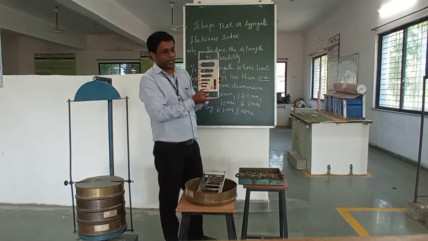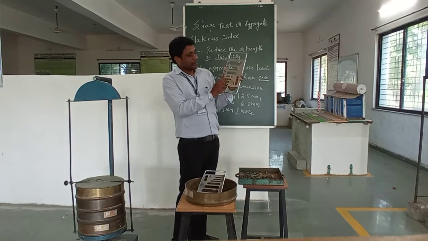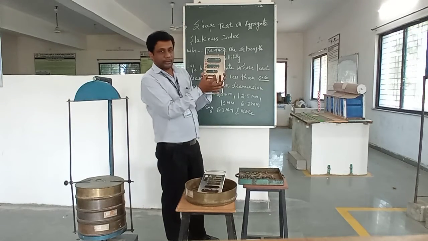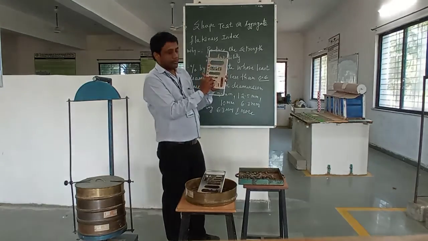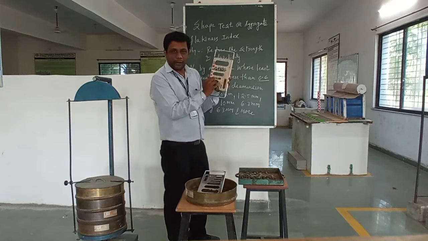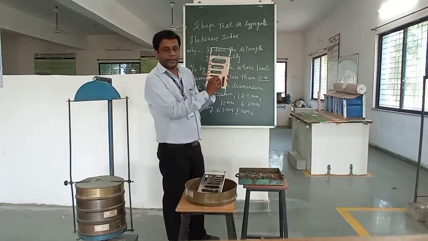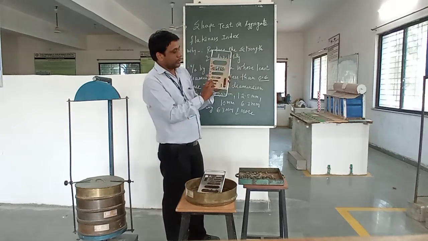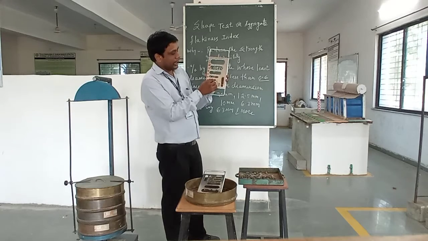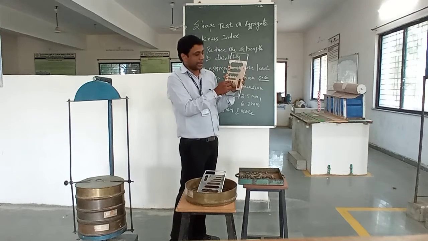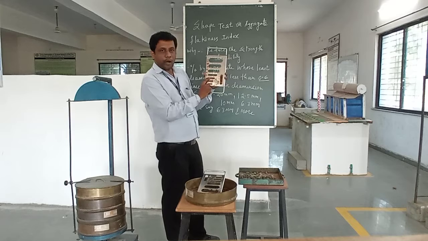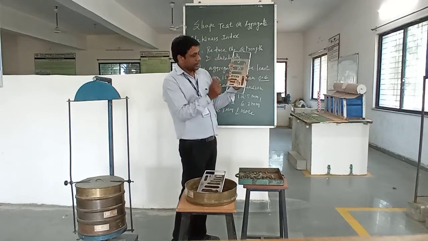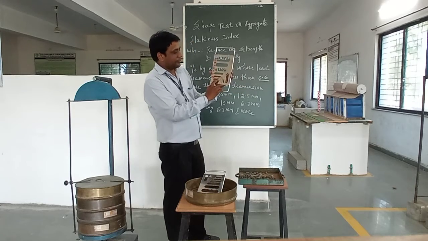So what is the meaning? Meaning is that we have to pass the material from this portion, which is passing from 25 mm and retained on 20 mm. In the second case, the dimension is given as 20 to 60 mm. So here we have to pass the material or aggregate which is sieved from 20 mm and retained on 60 mm.